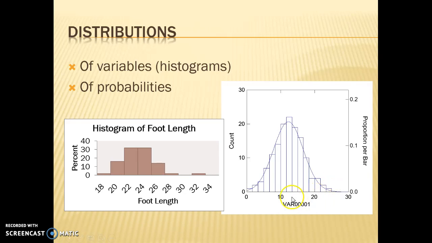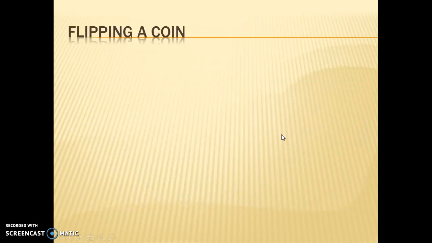So again, a distribution of probabilities is this smooth curve that you see here, where at any point along the curve, there's a probability of that specific value occurring, even down to 10.0132584996. There's a probability of that exact value, and that is expressed by this curve along here. If this seems confusing, we're going to go into some examples. Let's start off with a real simple one.